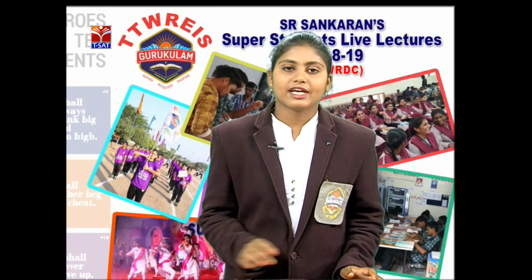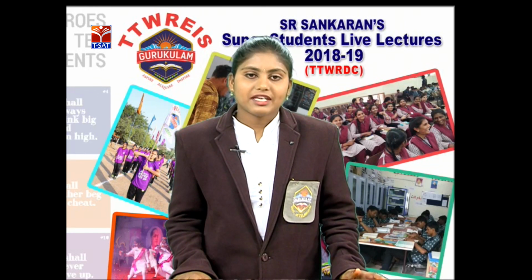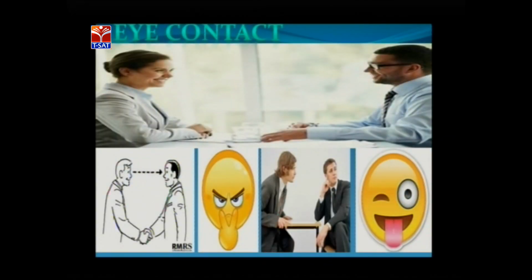And the second one is eye contact. Observe the first picture. Here the two people are seated together and they are talking about something. By giving a smile and a brightness in their eyes, they are wishing each other and discussing something by eye contact. Next, observe the second picture. The two people are wishing each other by giving eye expressions between them. Observe the third picture.